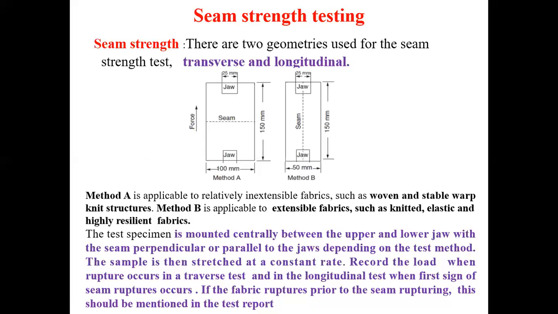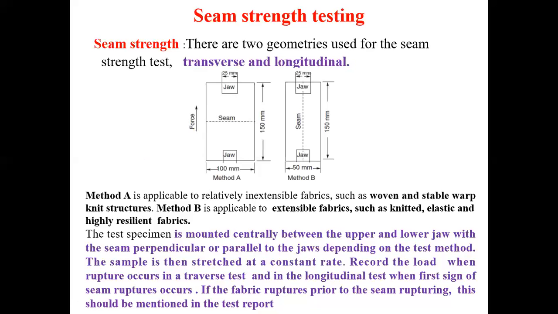And in the case of longitudinal, we have to measure the force just when the first sign of seam failure occurs. So this is all about the seam strength.